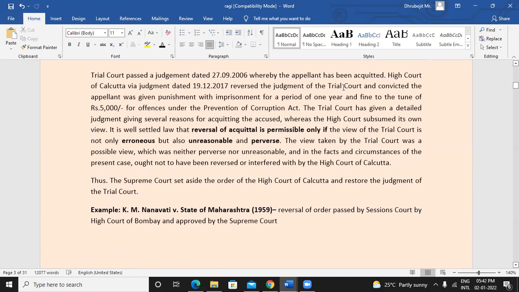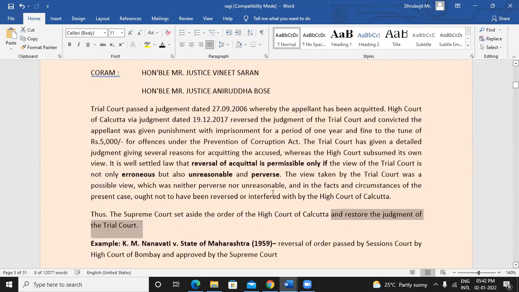But then at the stage of appeal, Supreme Court said that High Court's order is not making much sense. We will set this order aside and also we will restore the judgment of trial court. Again, that acquittal order only will be valid in this case. Okay, so this order of trial court was again restored and High Court's order was set aside. Is it clear?